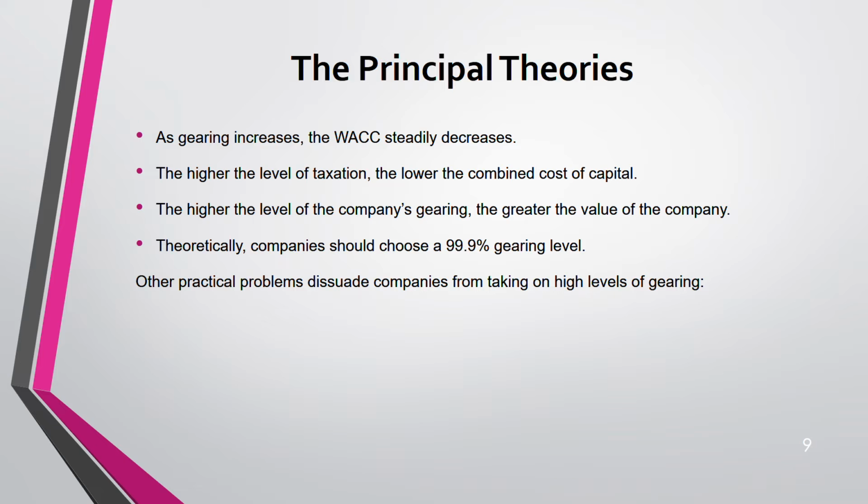Why? Because having high gearing will bring other risk, like bankruptcy cost. Bankruptcy cost is there. After a certain point of time, you will become bankrupt. Second, agency cost. Not everyone is having the same risk profile. Managers might want to take different level of risk, investors have different level of risk, things like that. The banks might not be willing to lend you a loan at that risk. So it depends on risk profile.